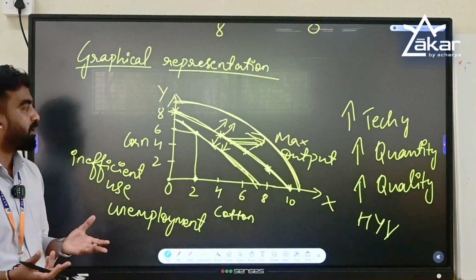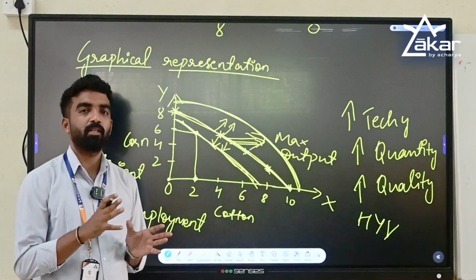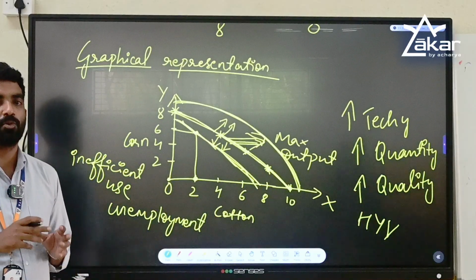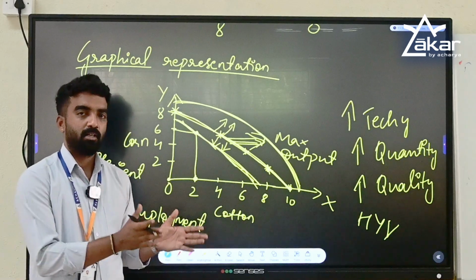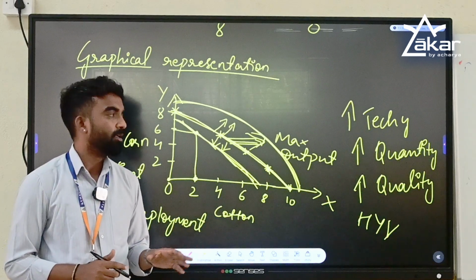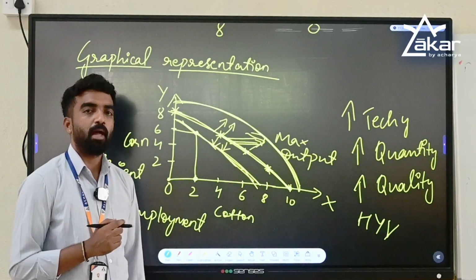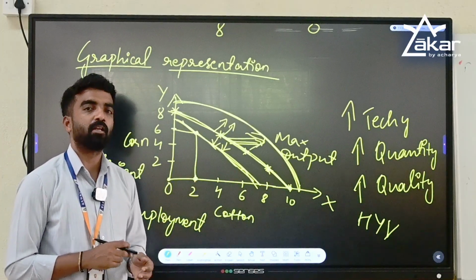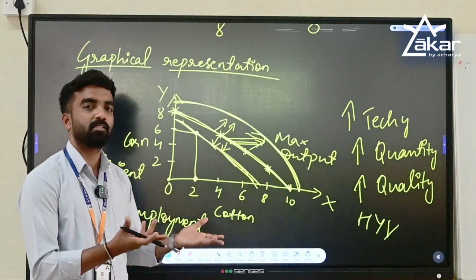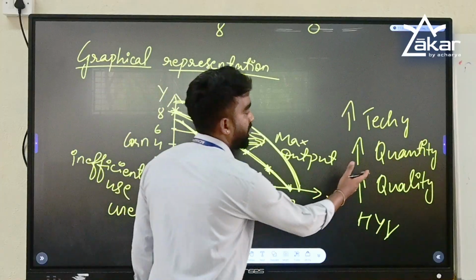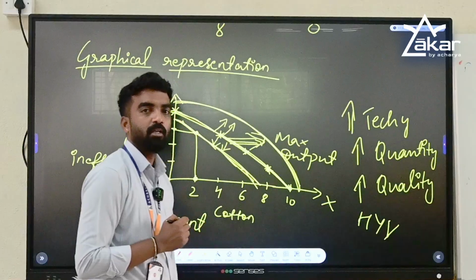For example, in 1 hour a laborer can do a certain amount of work. Now you are bringing in some technology, some equipment, to do the same work. Let's say tilling of a land. Using an ox you can till a certain part of the farmland. Now, instead of an ox you are using tractors. What will happen? There will be an increase in efficiency. The tractor can till the entire plot of land, or 1 acre, in just half an hour. Because of that, the quality of your resources is increasing because of the introduction of new technology.